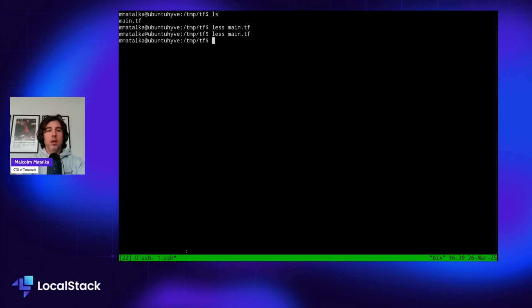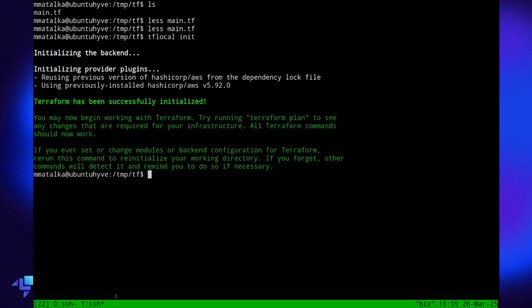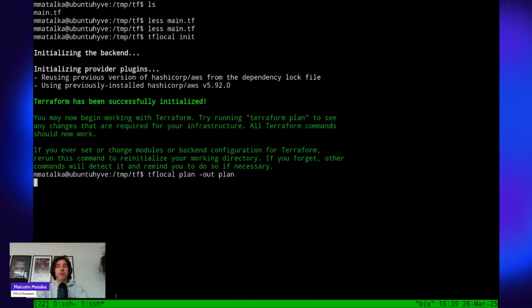Using LocalStack, I have this repository with my Terraform code in it. We're going to initiate it. I'm just pulling down all my Terraform stuff, and then let's do a plan. So we'll create a plan from what is in this directory and output it to a plan file.